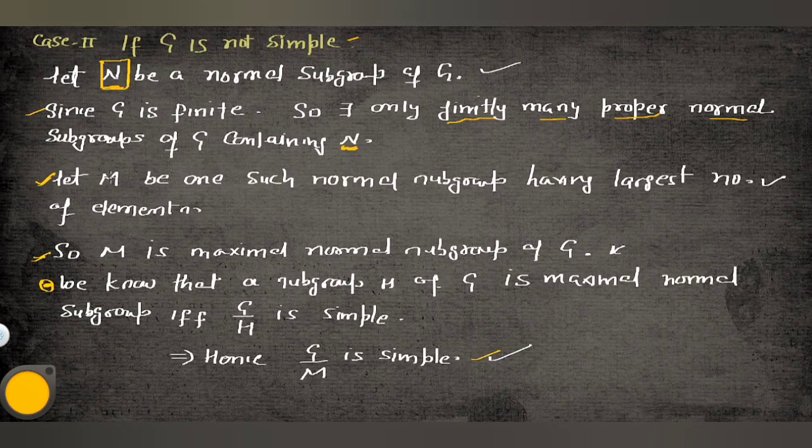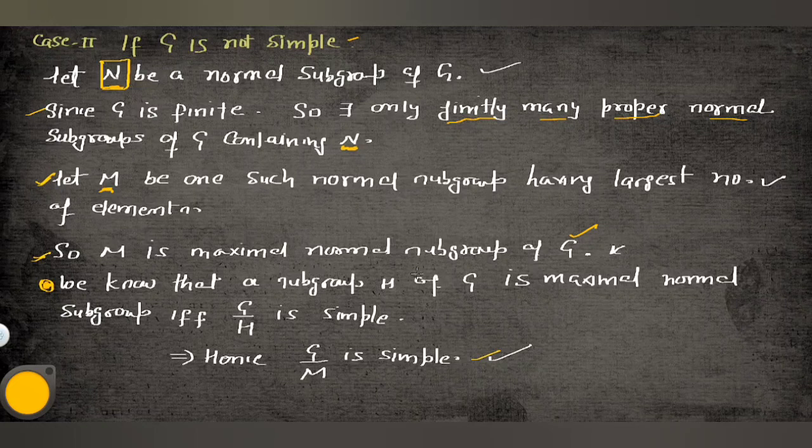But I'm taking here M. M is that normal subgroup which will contain N. M will be the one such normal subgroup having the largest number of elements; we suppose this. So M is a normal subgroup which contains N, and I'm saying it has the largest number of elements. So I can say that M is a maximal normal subgroup of G. Am I right? Because we have taken the largest number of elements. So M is maximal and M is containing N.